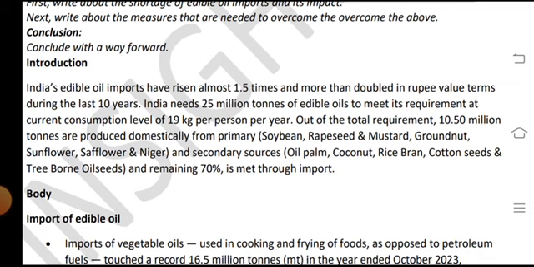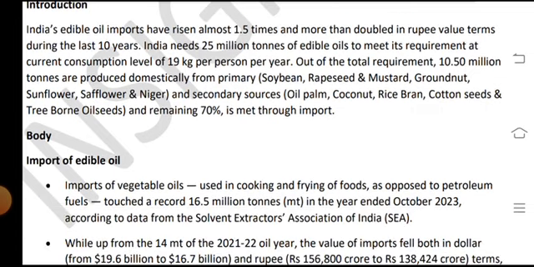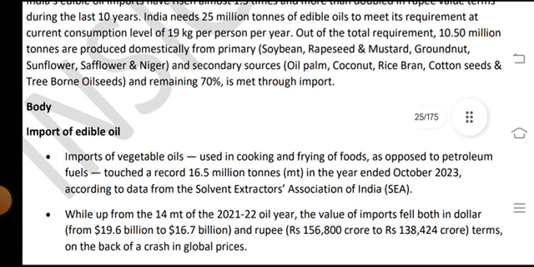Import of edible oil and import of vegetable oil, used in cooking and frying, in packaging and as opposed to petroleum, fuel, touched a record 16.5 million tons in the year ended October 2023.